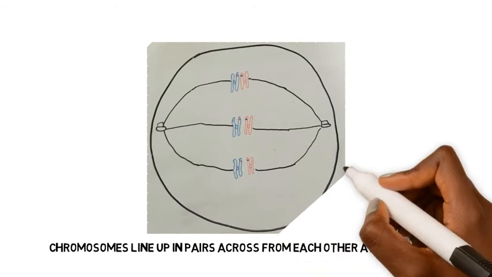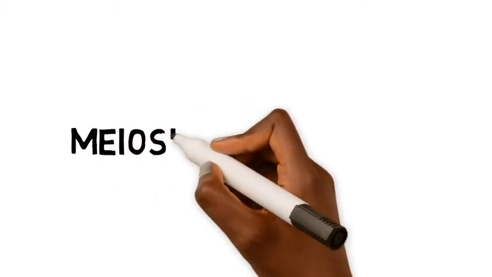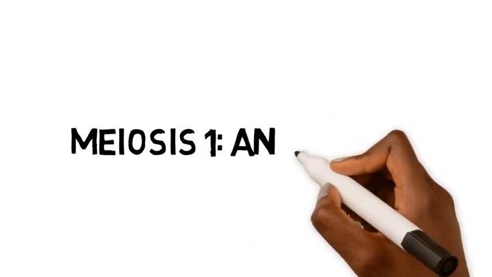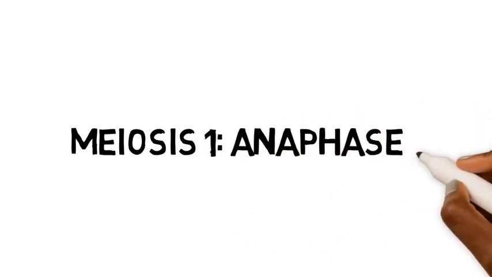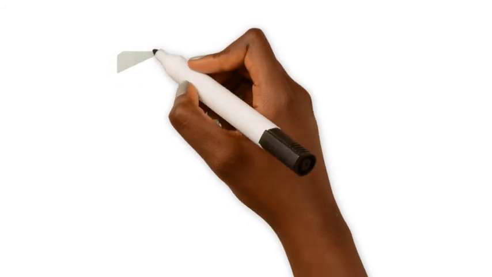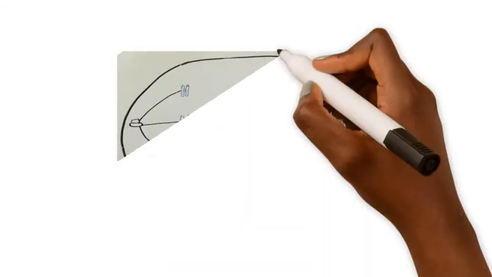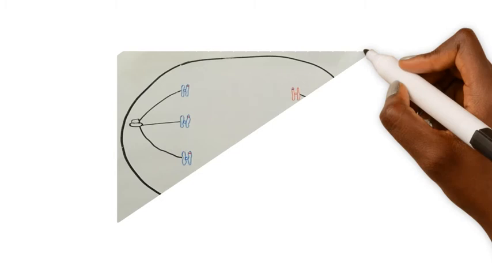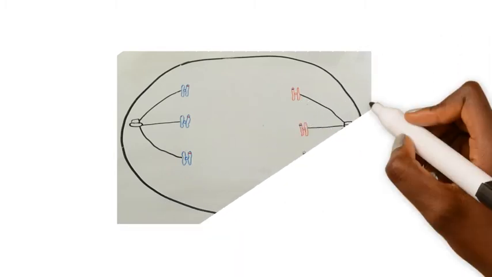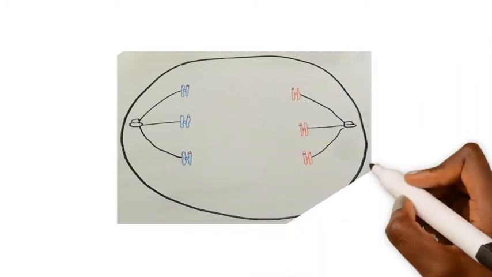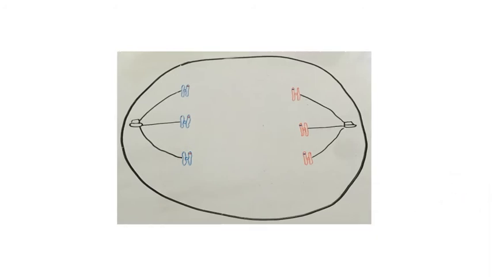Next comes anaphase 1, where the homologous pairs separate and move to the opposite poles of the cell. This is called disjunction. The sister chromatids are still held together by the centromere. As a result, a single chromosome from each homologous pair moves to each pole of the cell. The chromosome number is reduced from a diploid to a haploid. After anaphase 1 comes telophase 1.